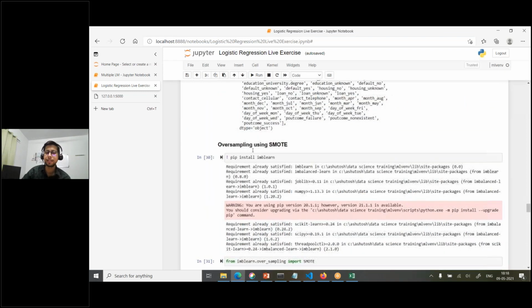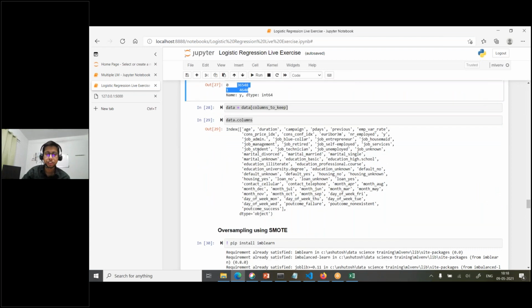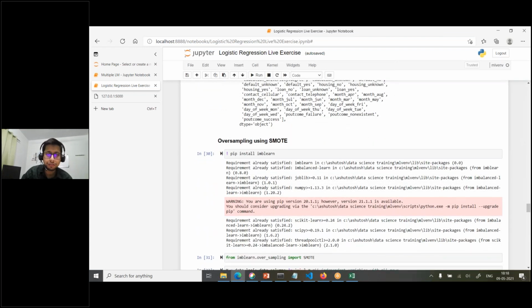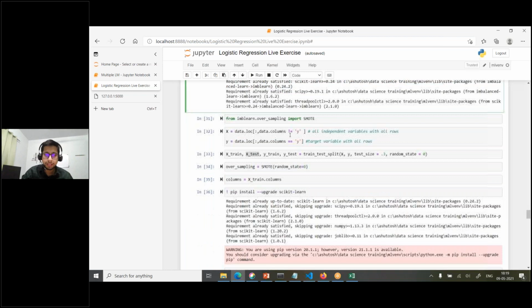look for oversampling. Here you see there is an imbalance problem, right? We need to balance the class. So we'll apply the SMOTE technique. You can install imbalanced-learn. So what is SMOTE? Synthetic Minority Oversampling Technique. For the minority class, which is our class 1, where we have only 4,000 rows, it will generate synthetic samples. Okay, artificial samples. You can import this, and you can separate the predictors and target here, right?